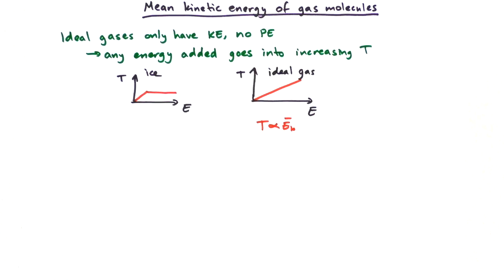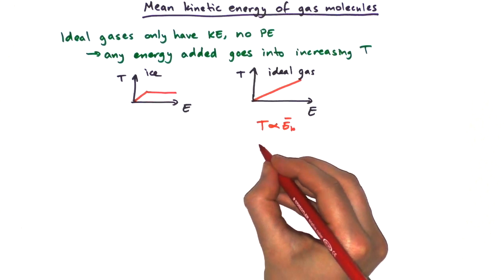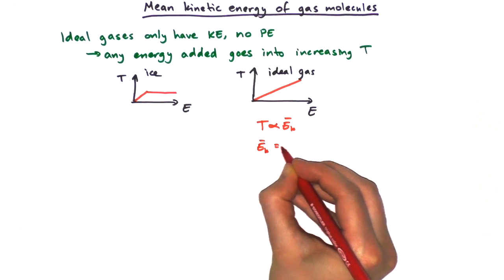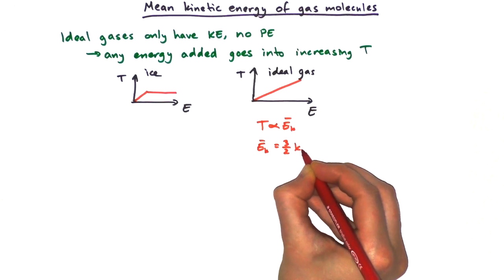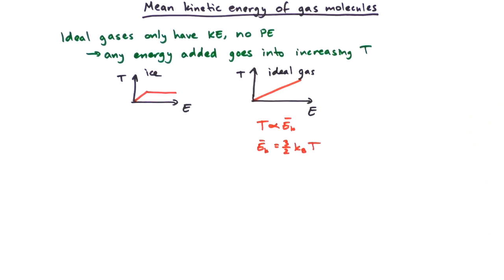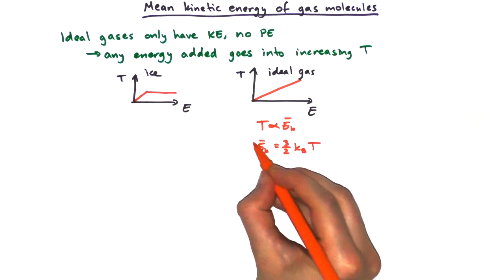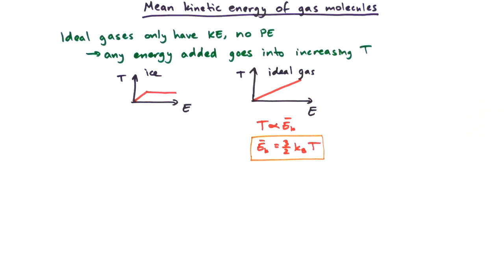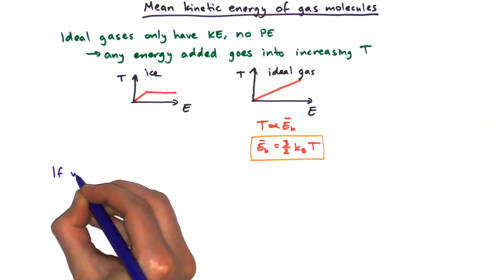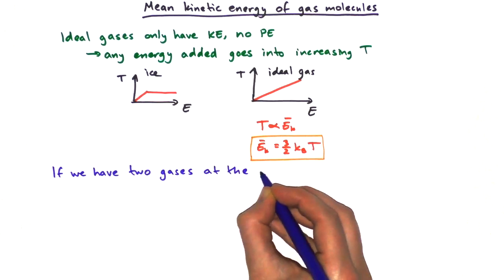So that means that we can write an equation to express the average kinetic energy in terms of temperature. And it turns out that the average kinetic energy is 3/2 times Boltzmann's constant, which is in your formula booklet, times the absolute temperature. So remember that the temperature has to be in kelvins for this to work. So armed with this new formula that relates the average kinetic energy to the temperature of the gas, we're going to look at two gases at the same temperature.